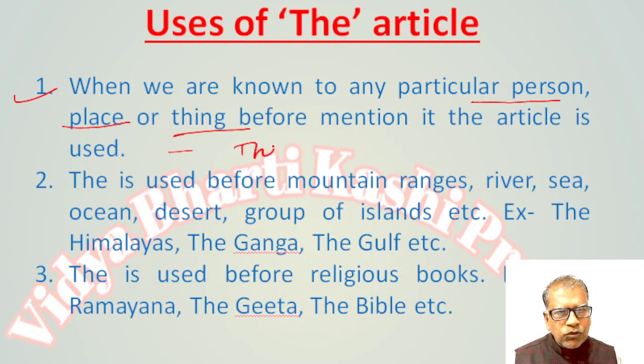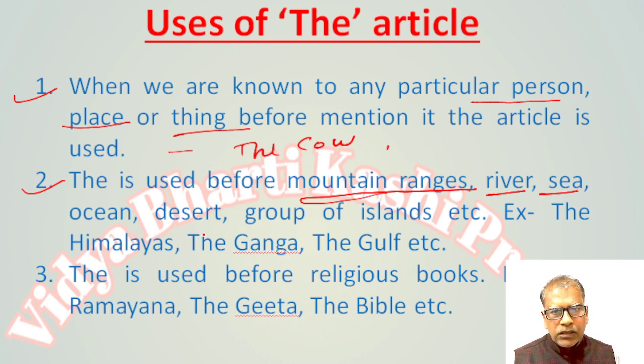It means we know about the cow before, so we use "the cow". Second, "the" is used before mountain ranges, rivers, seas, oceans, deserts, groups of islands, etc. Before these words the article "the" is used.